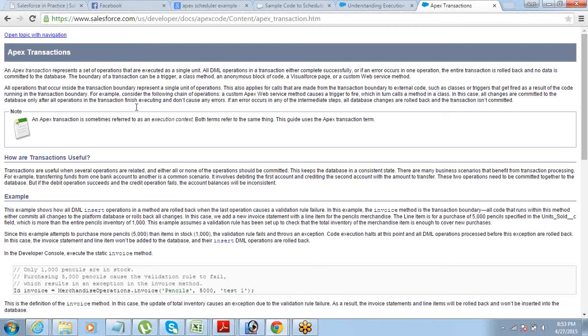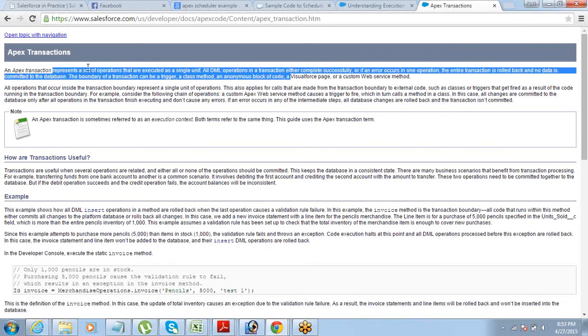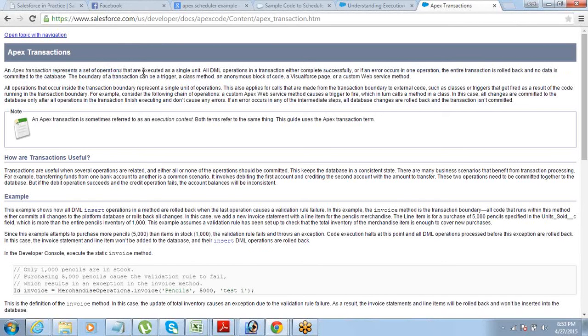An Apex transaction represents a set of operations that are executed as a single unit. Either they are all executed or they are all rolled back. All DML operations in a transaction either complete successfully, or if an error occurs in one operation, the entire transaction is rolled back and no data is committed to the database.